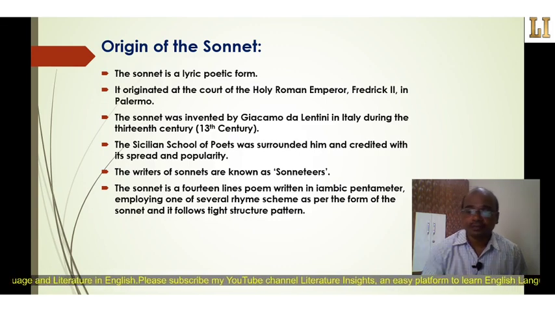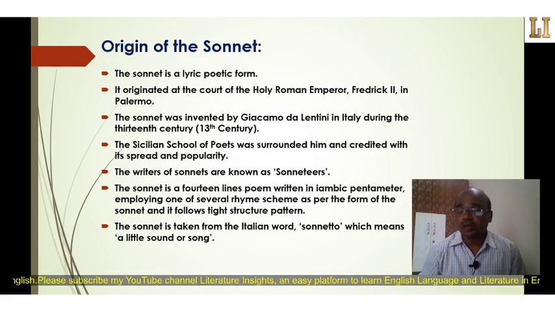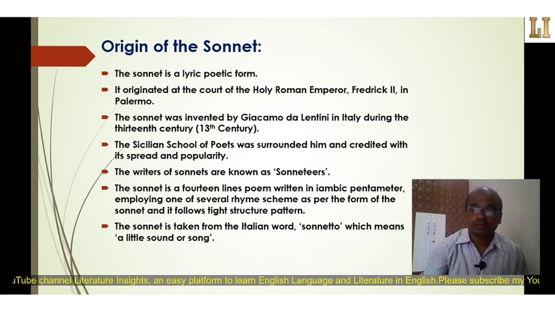The word sonnet is taken from the Italian word sonetto, which means a little sound or song.